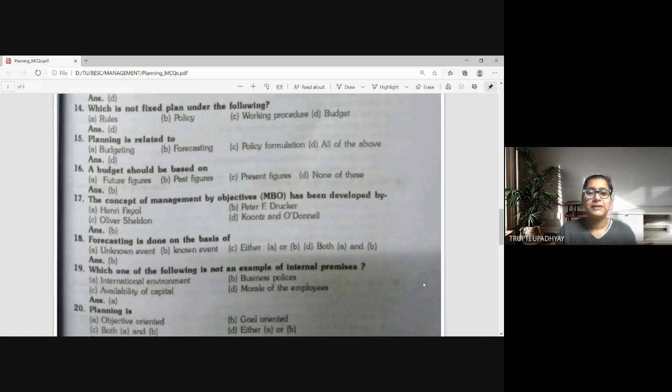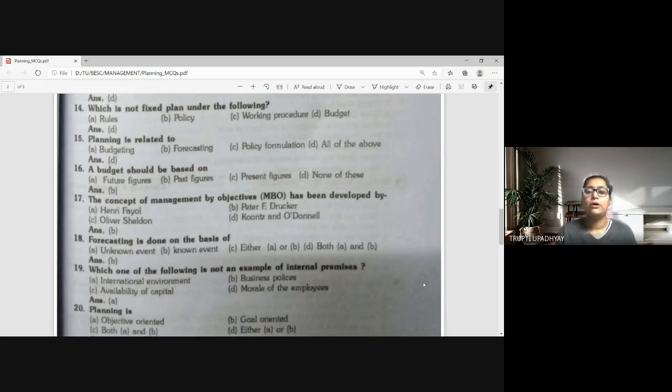A budget should be based on A, future figures, B, past figures, C, present figures, D, none of these. Budget is always based on the past figures. Like last year, we had expenses of suppose 100 crore. So now this year, we will be reducing it, or we may be doing the same 100 crore, or we may increase our expenditure, based upon our revenues. So budget is based on past figures.